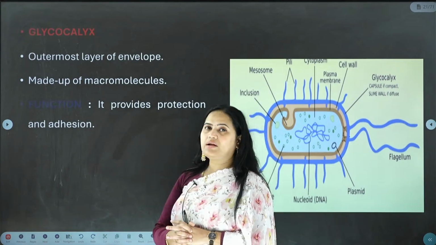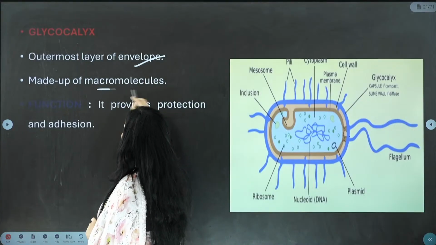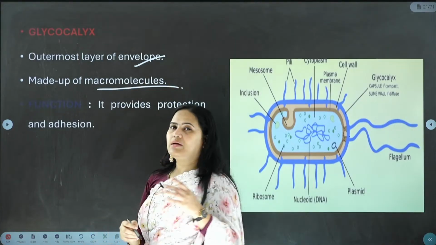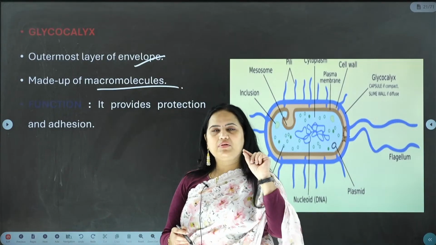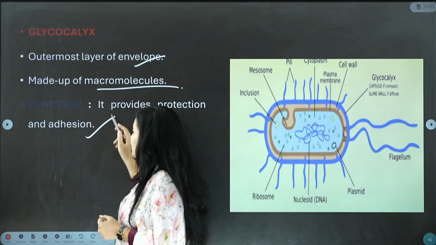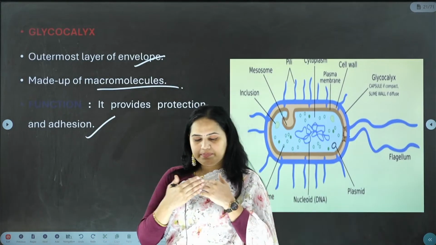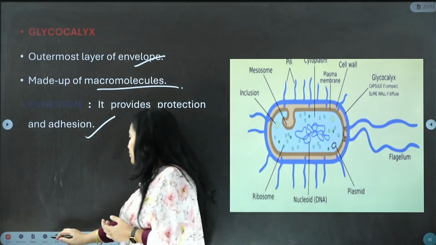Now let us understand about the glycocalyx, the outermost layer of the envelope, which is made up of macromolecules. Macromolecules, because the things which are present inside the cell are much more microscopic in nature. So it provides protection and adhesion. Adhesion means it keeps everything intact. That is the purpose of the glycocalyx.